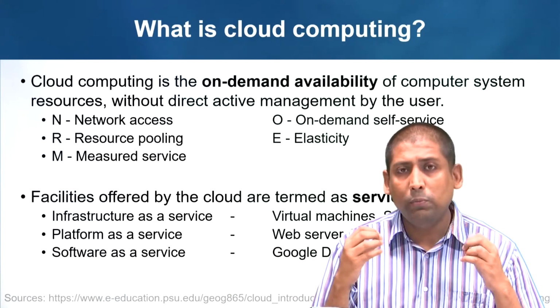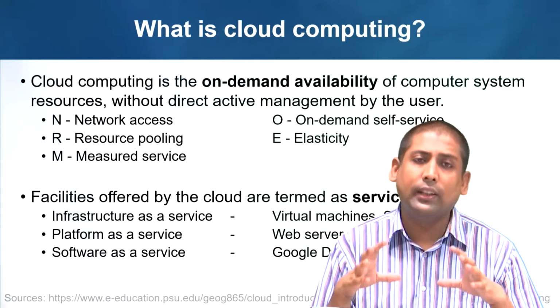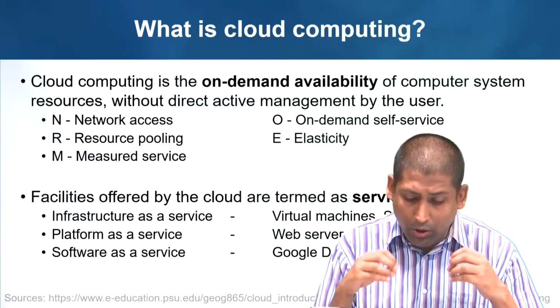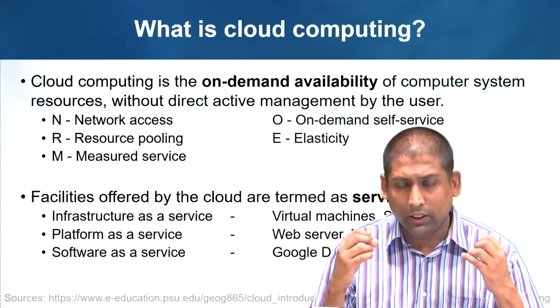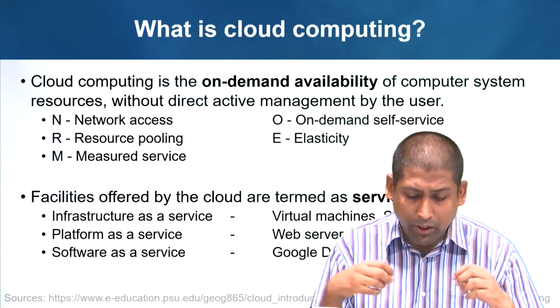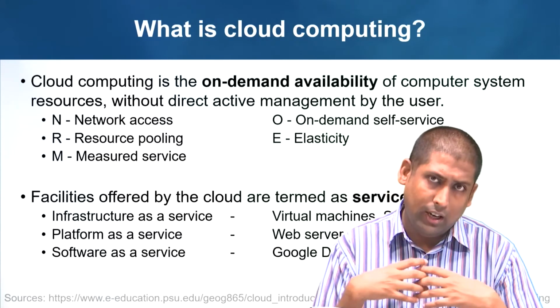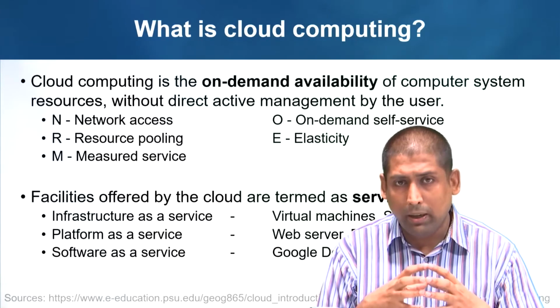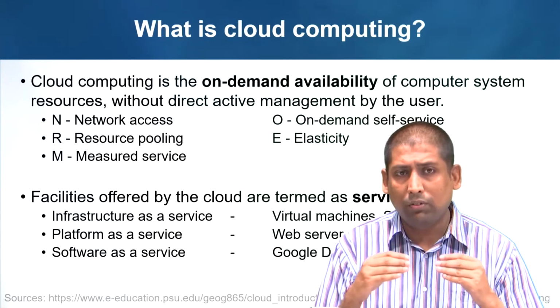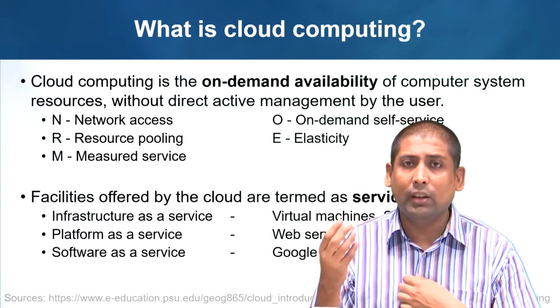There, you only need to manage the data and the software that you need to put on it. You do not need to manage the operating system, you do not need to manage the runtime environment. Also, the underlying hardware, such as storage, processors, and networks, you need not manage. Classical examples of platform as a service are web servers and database servers.